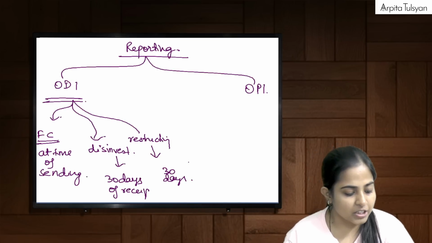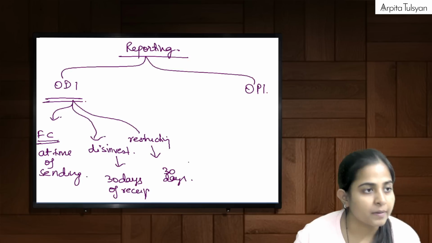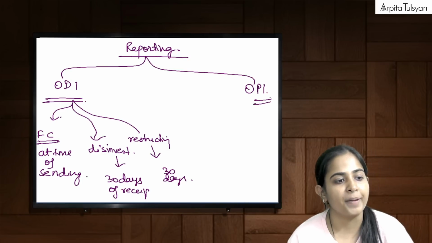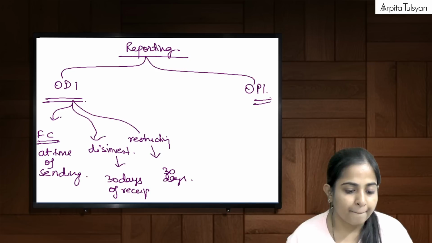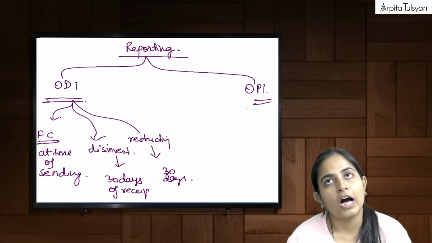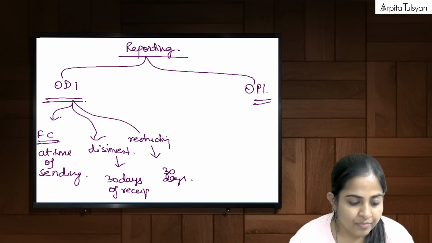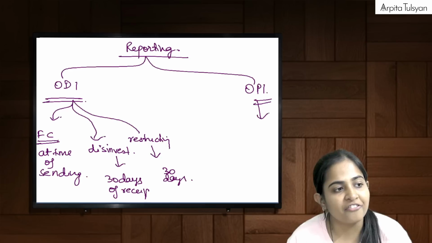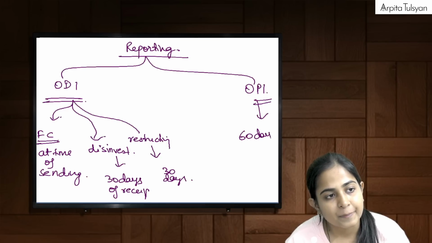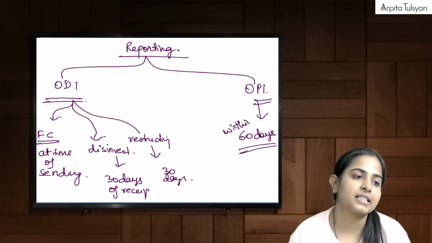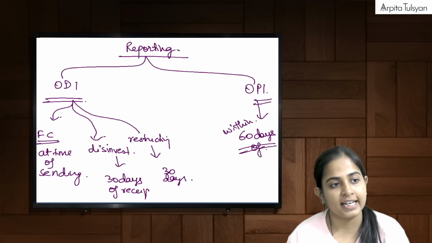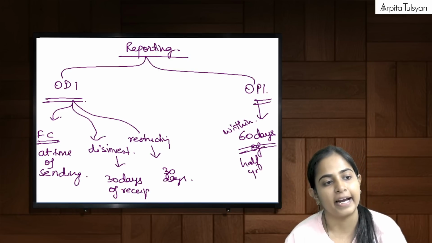Now listen. In case of OPI, this is for other than resident individual. They have to do the reporting within 60 days. Of what? 60 days of half year end.